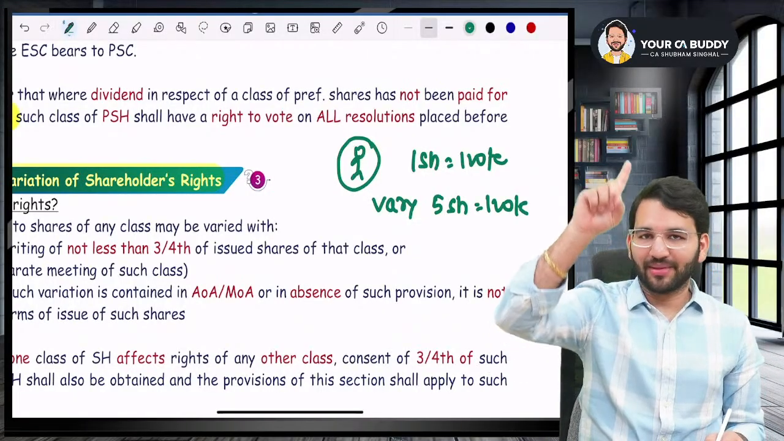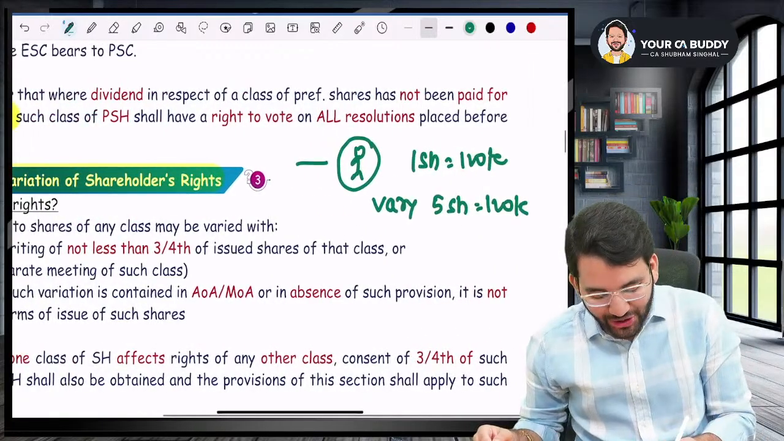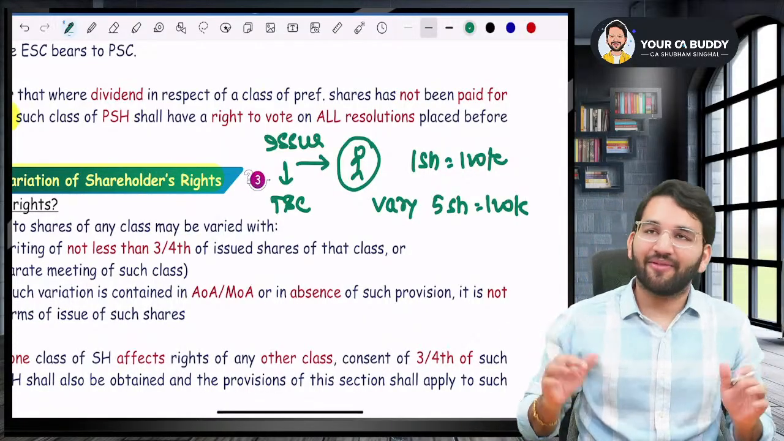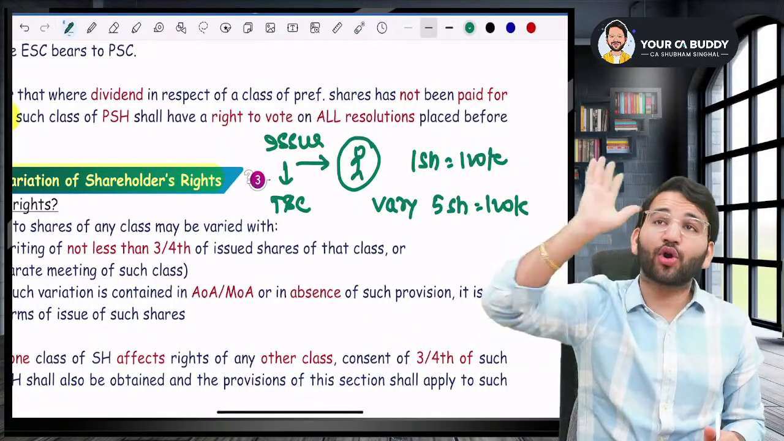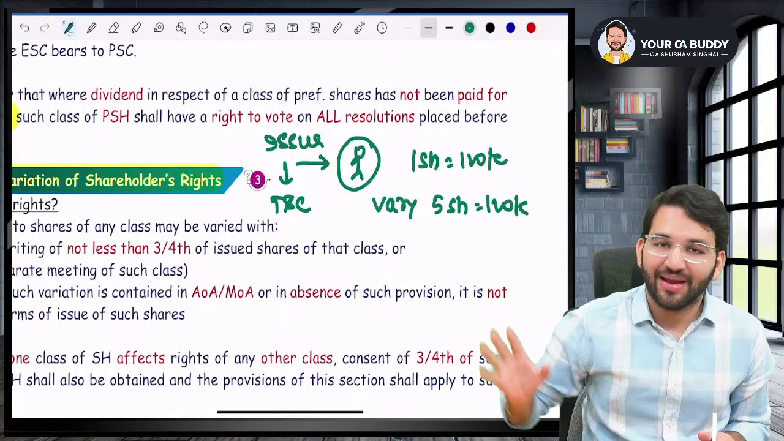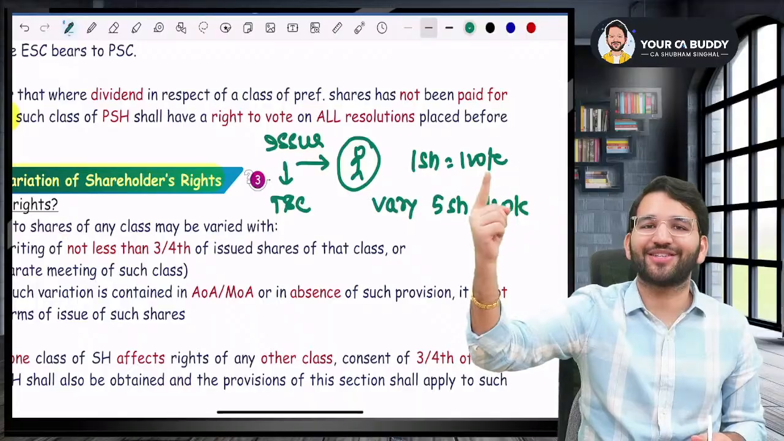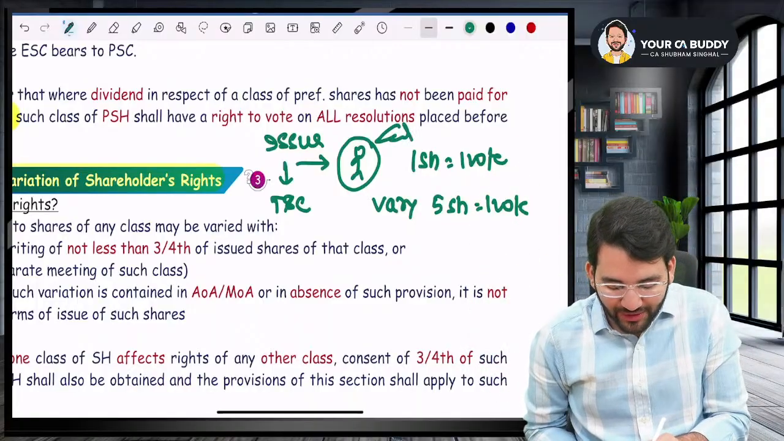Sir, number one, when you had issued these shares, you had not put any terms and conditions. When you had issued these shares, did you say that tomorrow I'll not make any changes? No, sir. So in case the terms and conditions of the issue do not stop you from changing it, you can change it. But you will have to take approval of the shareholders, right?